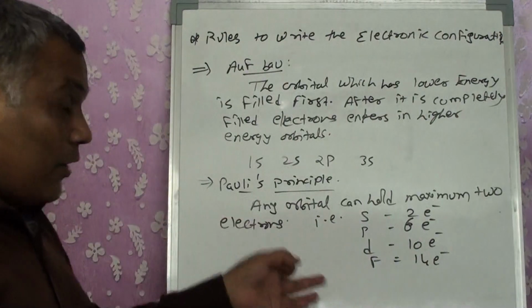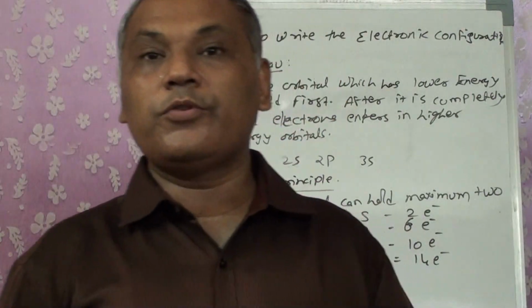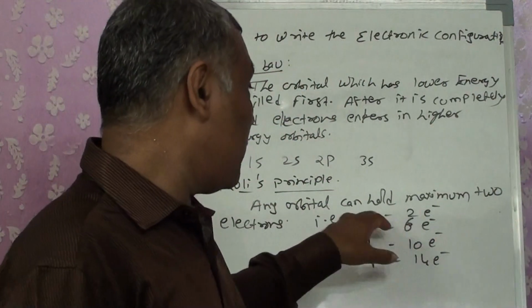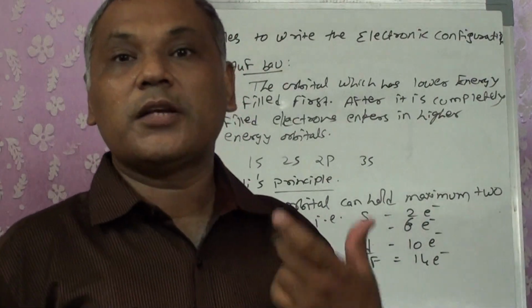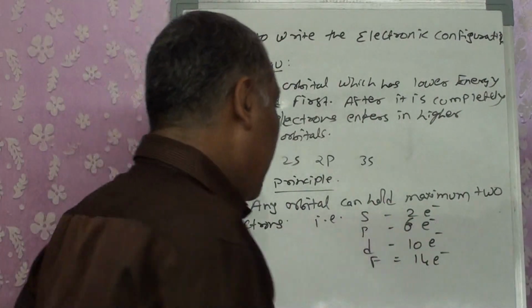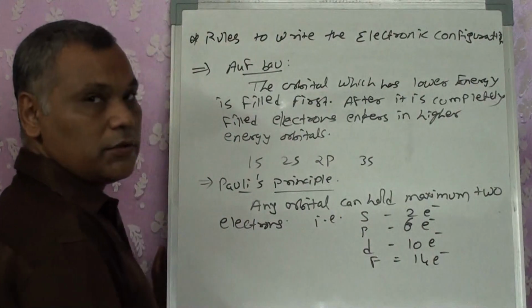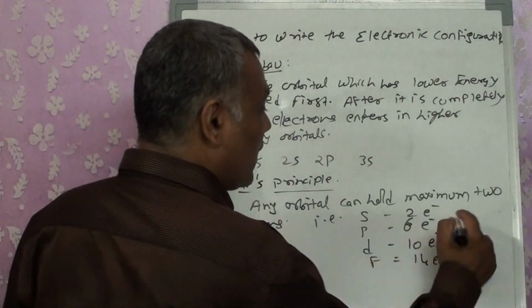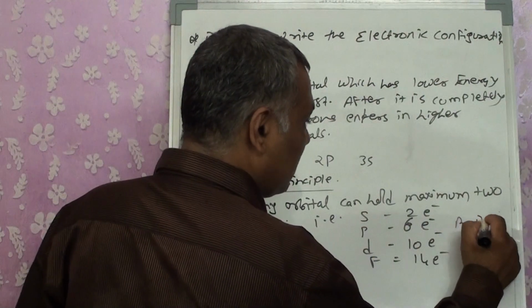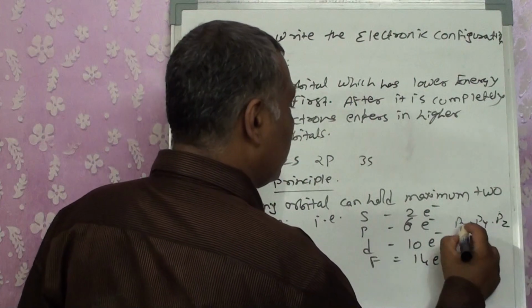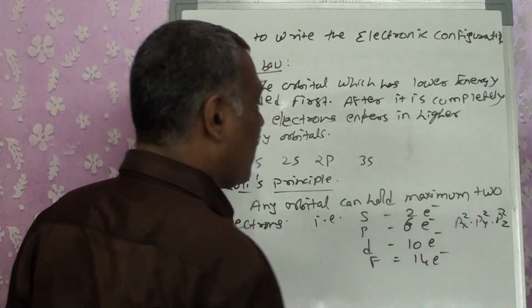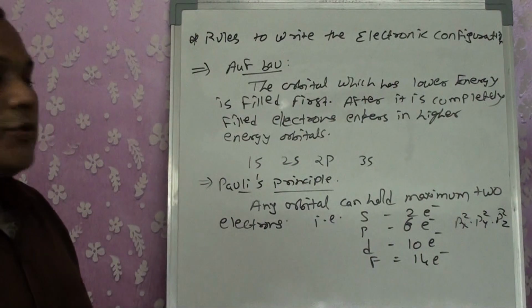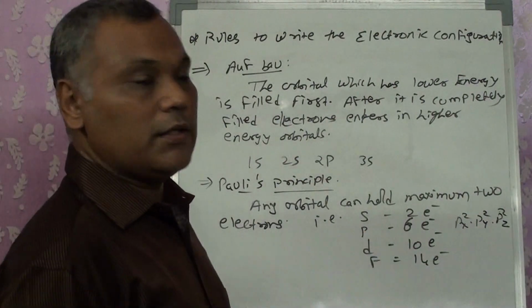Why is it so? s has no suborbitals. For p we have px, py, pz, 3 suborbitals, each of which can hold 2 electrons, so total 6.